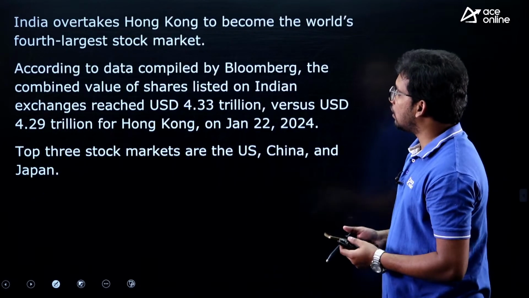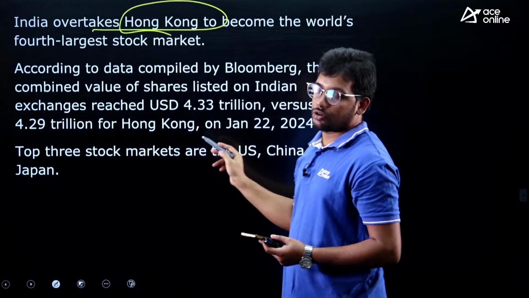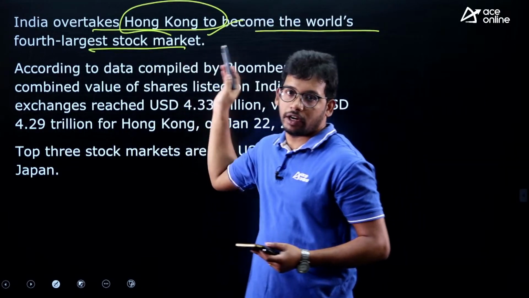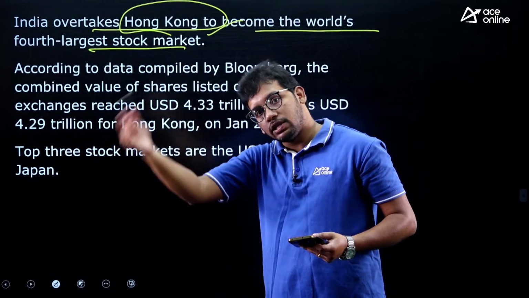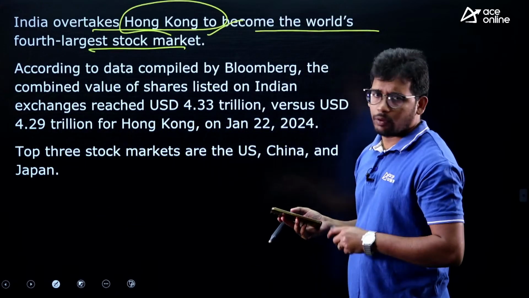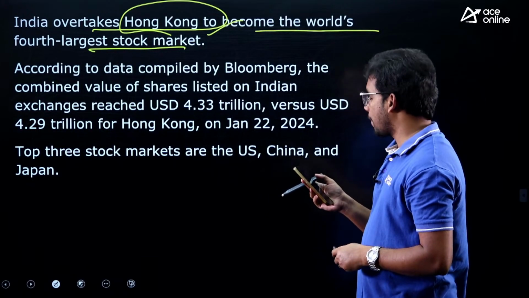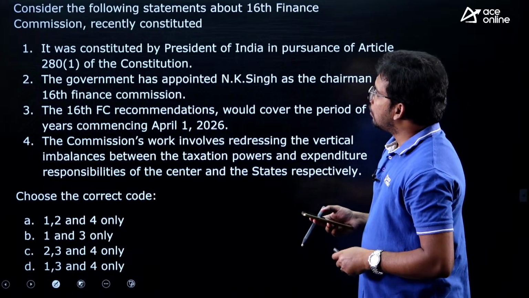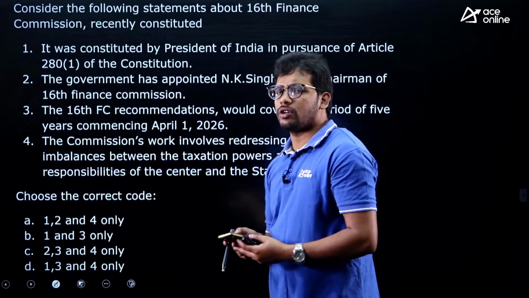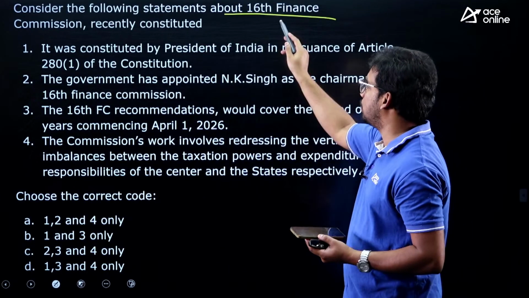So you can see here, this is the recent one. India overtook Hong Kong, sorry, it is not Singapore, it is Hong Kong, and became the world's 4th largest stock market: USA, China, Japan and India. You need not worry about remembering the numbers for your exam, they won't ask you in detail. Just remember India is at the 4th rank now. This is also a statement-based question, I have added it to make you think. Just briefly see this question because it is important.